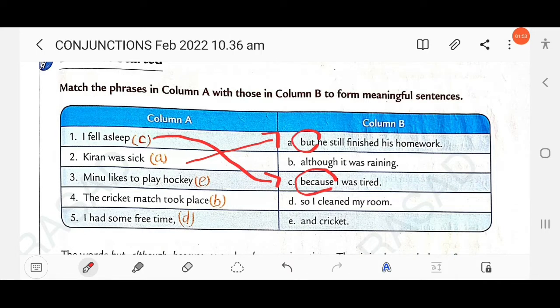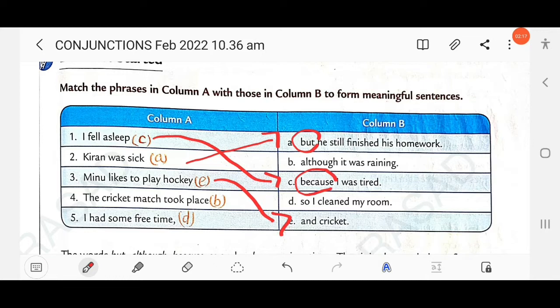The next, "Minu likes to play hockey" and cricket, so here it shows equal importance. Minu likes to play hockey, Minu likes to play cricket, so we can combine the sentences into one: Minu likes to play hockey and cricket. So you have to join with E. Then next, the cricket match took place, although it was raining.